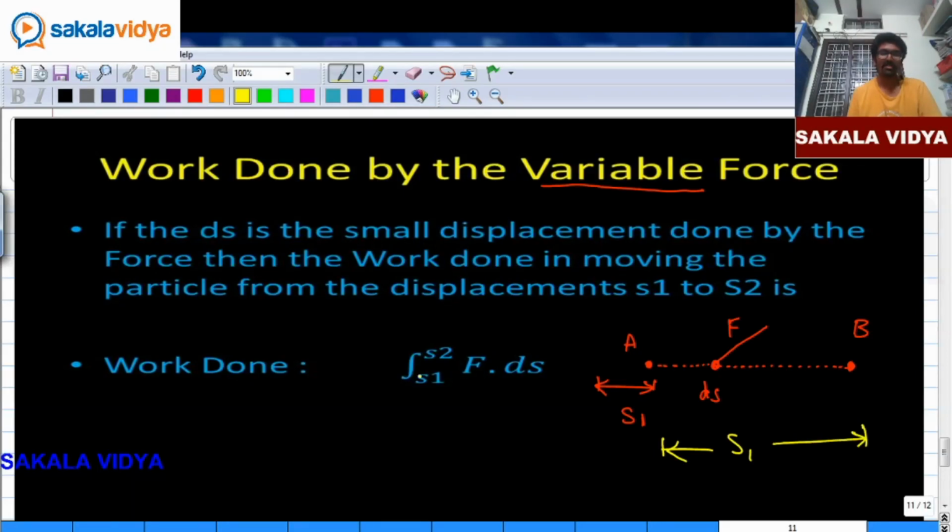So what is the formula to calculate the work done for the smallest displacement made by the body? Simply, work done is equal to the integration from S1 to S2 of F into ds. So it's the integration of force into displacement, where ds is the smallest displacement made by the body.